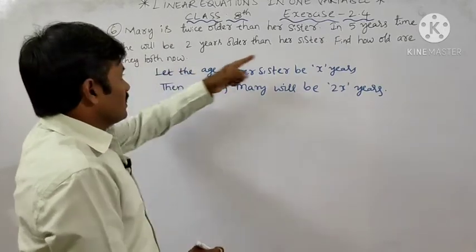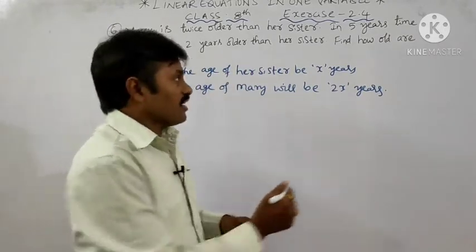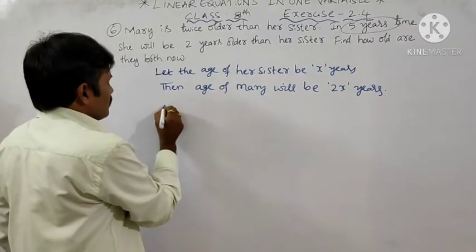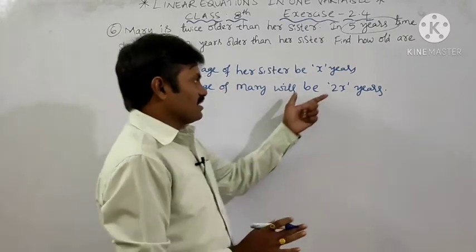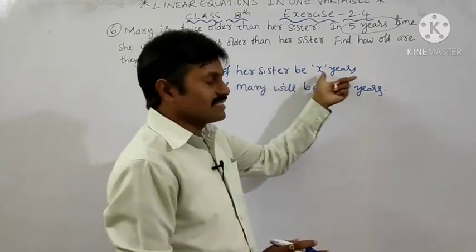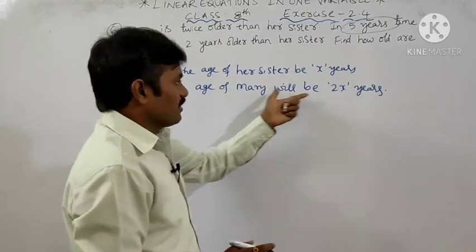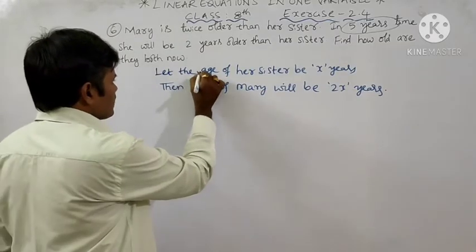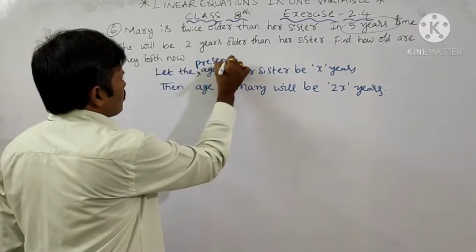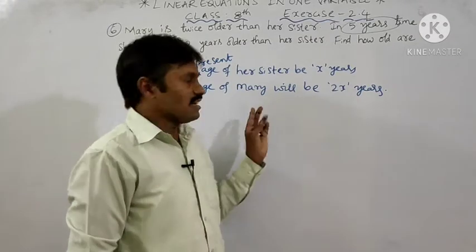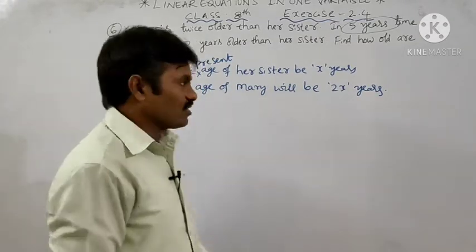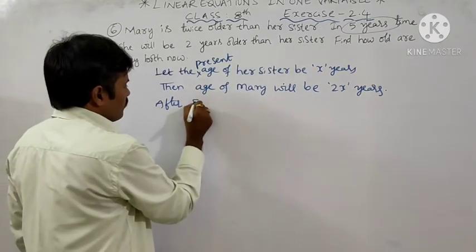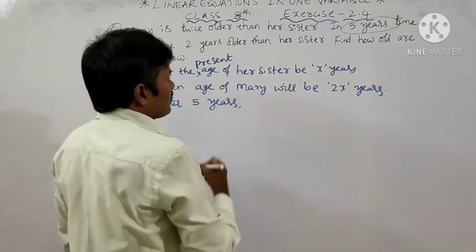Now here, 5 years time. What is the meaning of 5 years time? It means after 5 years. What are their ages? These are the present ages. If we consider the present age of her sister to be x years, then the age of Mary will be 2x years. Clear. Now, after 5 years, what are their ages?